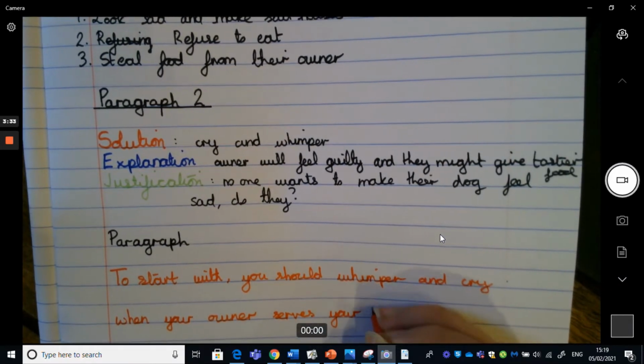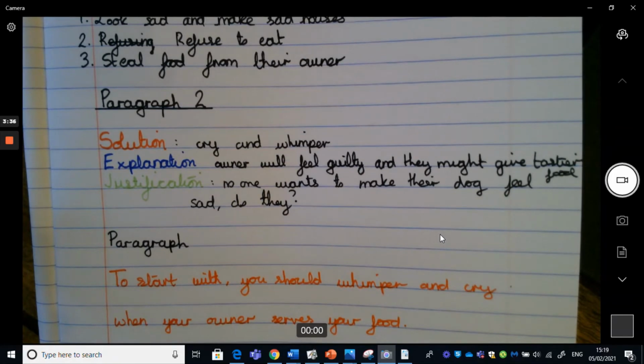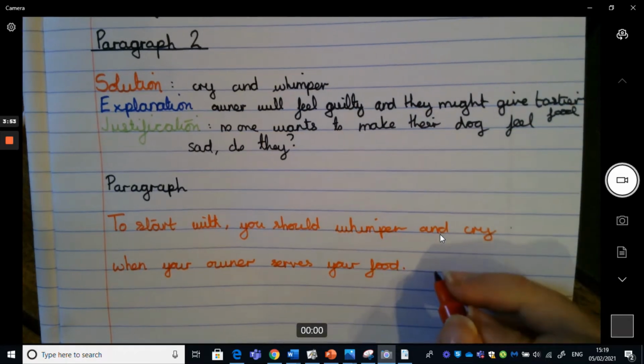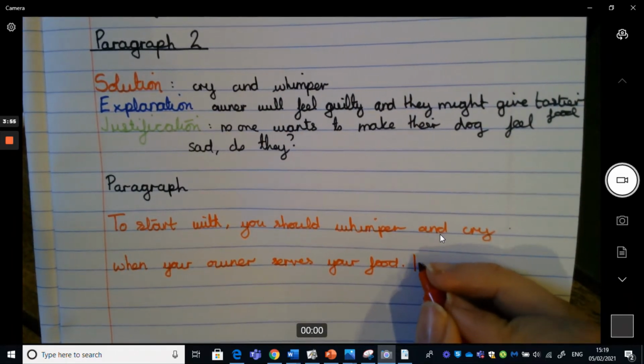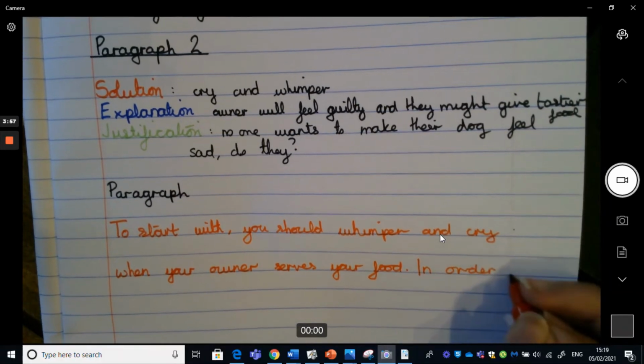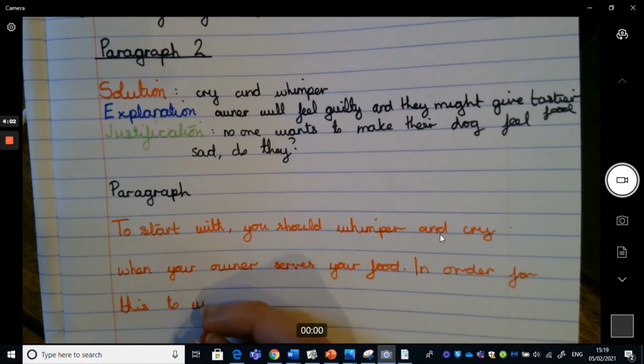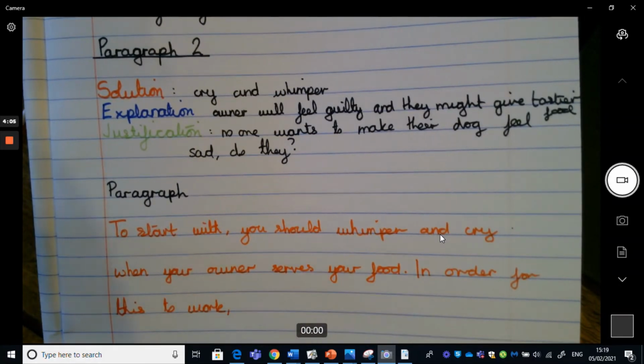your food. Obviously this information isn't too relevant to you, but the openers and so on are, as you're doing a different problem. So just make sure it does link back to the problem that you've chosen to solve. And then, so to start off with, you should whimper and cry when your owner serves your food. I want to give a little bit more information around this. I can use some parentheses to exaggerate, so I'm not going to move on to the blue yet. So in order for this to work, then a comma. So I just want to embellish this a little bit more now.